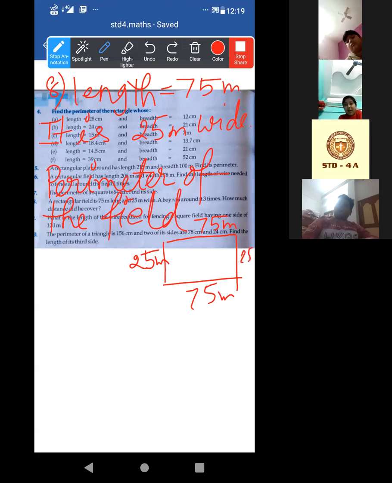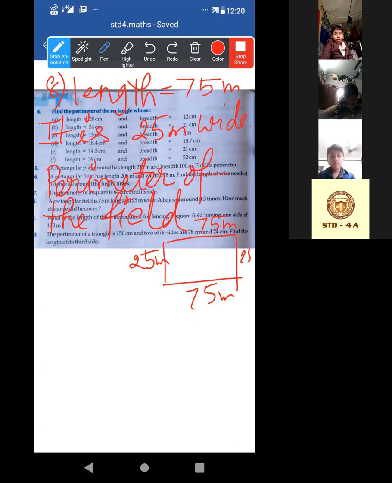Now look, a boy wants to cover it. That means he will cover this length. That is the perimeter, yes or no? Now, how many times he covered it? 3 times, so multiplied by 3.